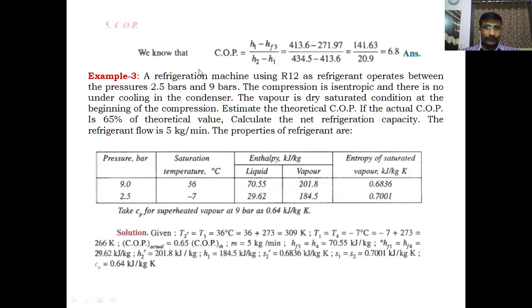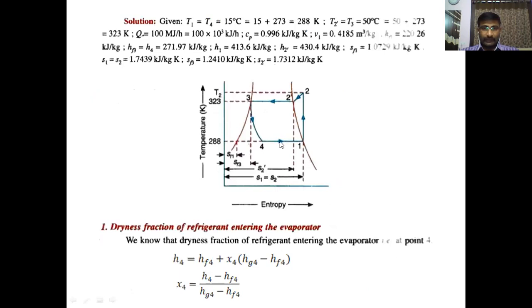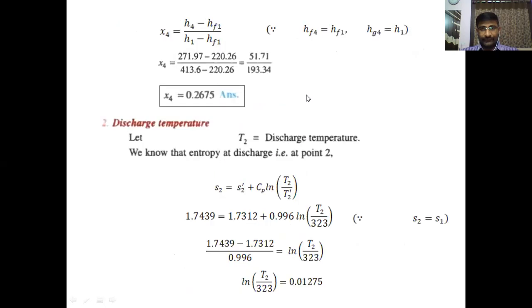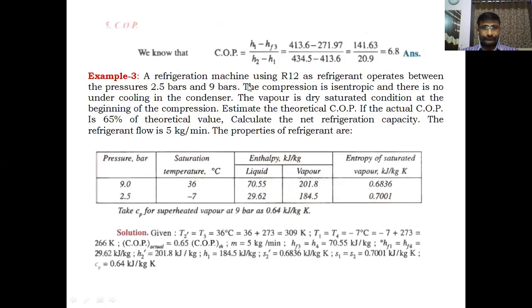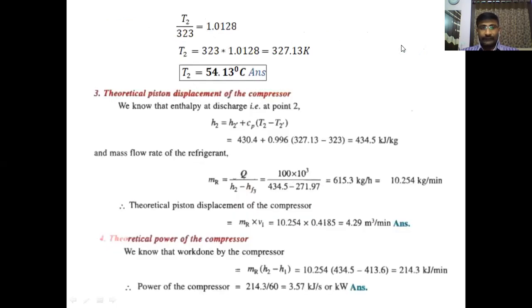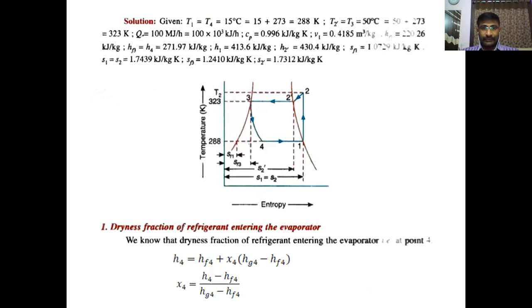The last parameter is COP. We know that COP is H1 minus HF3 divided by H2 minus H1. H1 minus HF3 is the refrigeration effect; the actual formula is H1 minus H4, and H4 is also equal to HF3. So H1 minus HF3 is the refrigeration effect and H2 minus H1 is the work given to the compressor per kg. Clear? After substituting all the enthalpies, we get the COP value as 6.8. This is the COP of the given system. These are the 5 parameters we calculated using the given data.